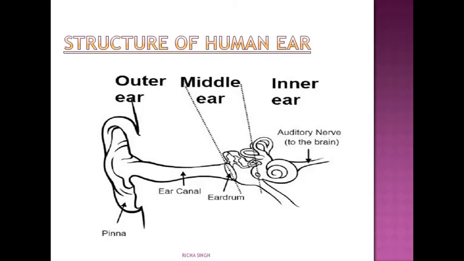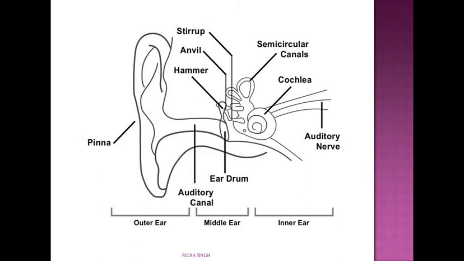Sound we hear through our ears, you all know that. Our ear is divided into 3 parts: outer ear or external ear, middle ear and the inner ear. These all parts have different structures in them. Outer ear has the pinna, then the middle ear has the auditory canal and eardrum, and there are 3 small bones which are interconnected to each other. They are stirrup, anvil and hammer. Then semicircular canals and cochlea are present, which are under the inner ear. So first I will tell you the structure of each part and then we will discuss the mechanism of hearing.